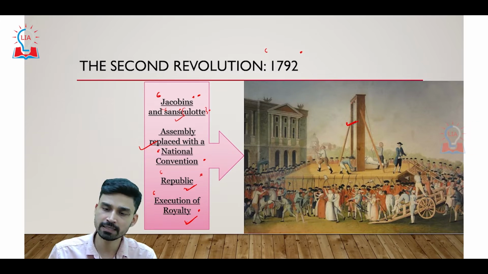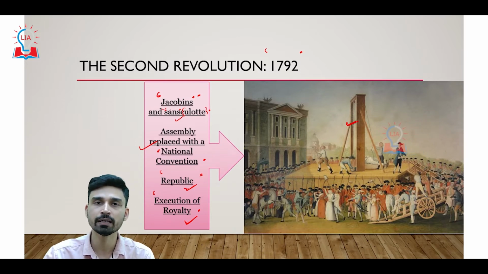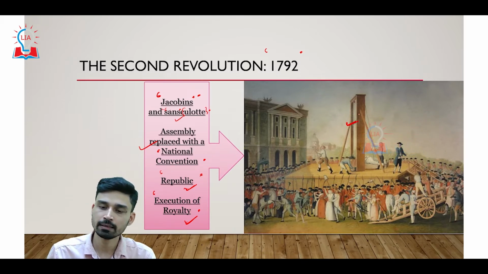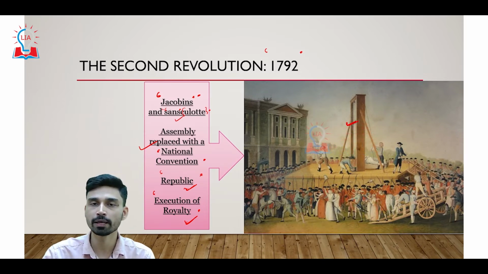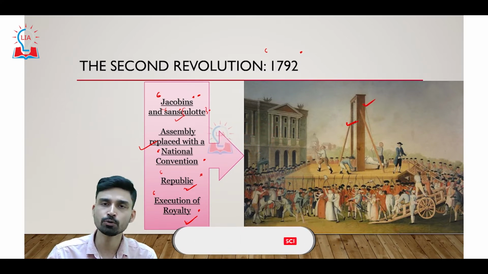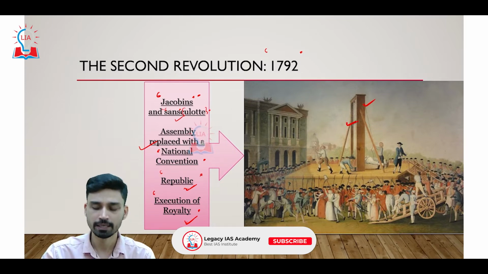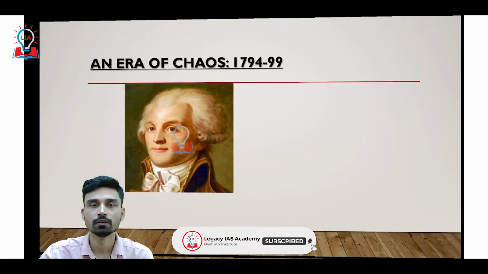Guillotine is, as you can see from the structure here, something like a wall, and in the central part of the wall there is a heavy sharp blade hanging. To execute people, they put the head of the person on the base of the platform, and finally the blade was released, and by cutting off the head, that is how execution was done in those days in France. This execution machine is what we call a guillotine.